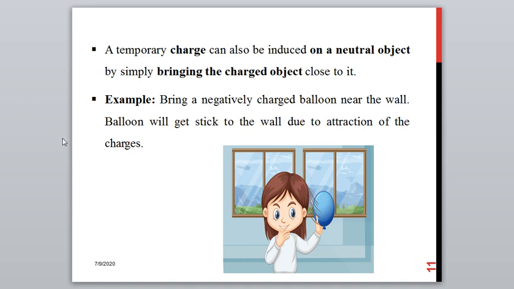Here is again one simple playful example. When you have a balloon which is negatively charged, the negative charge on the balloon can be induced by rubbing the balloon, and when you bring this balloon near to the wall, you can see that the balloon will get attached to the wall. It is due to the attraction of the charges between the balloon and the wall.